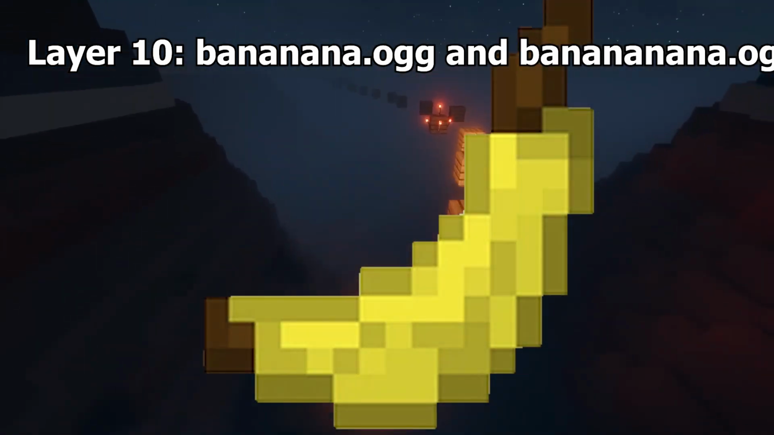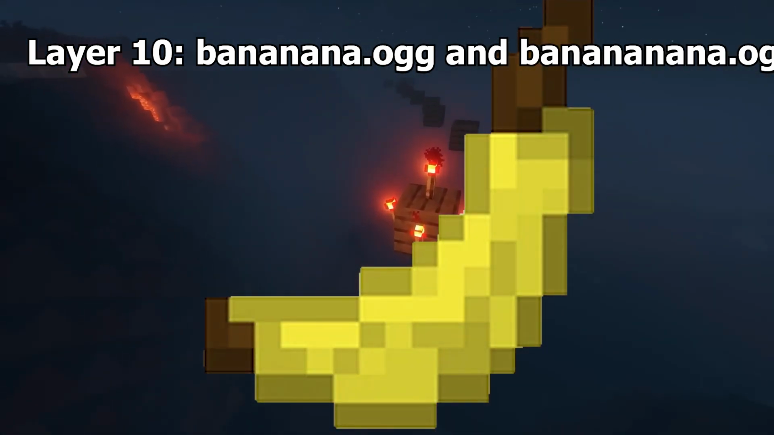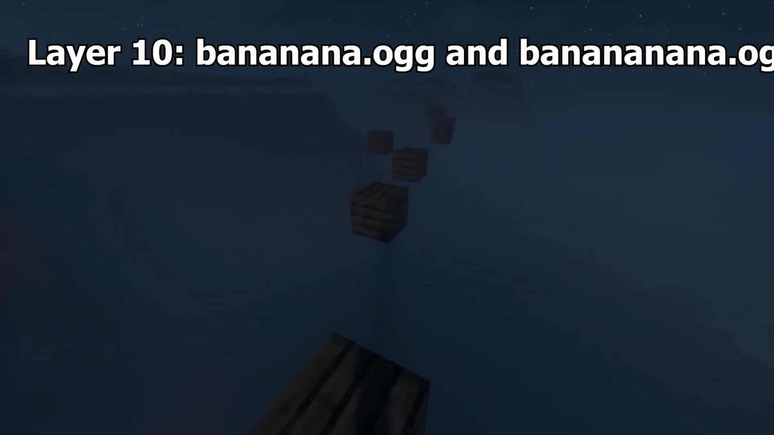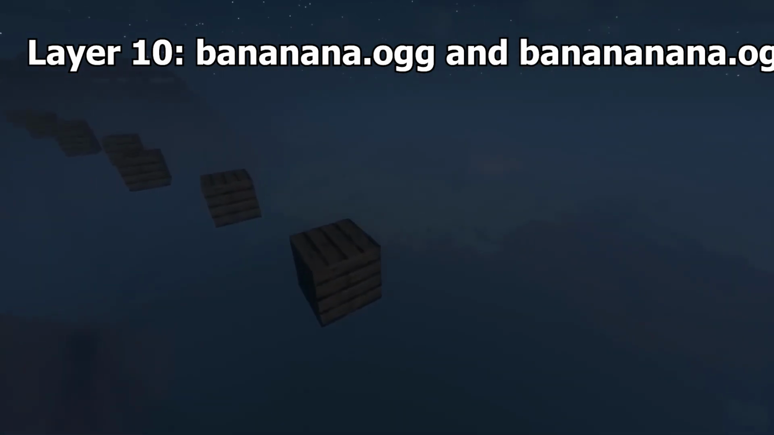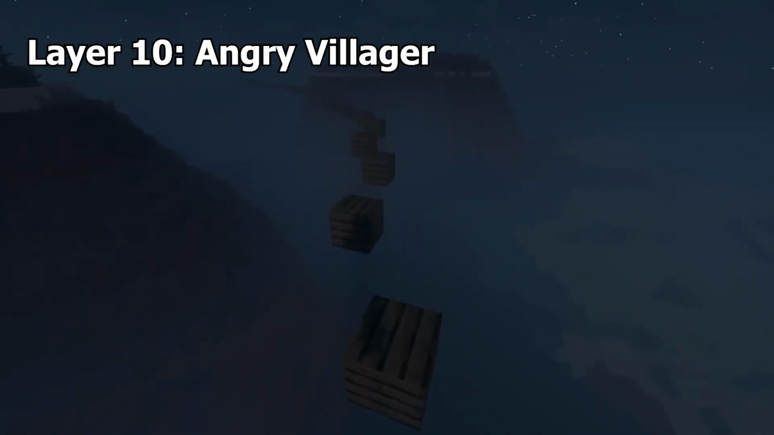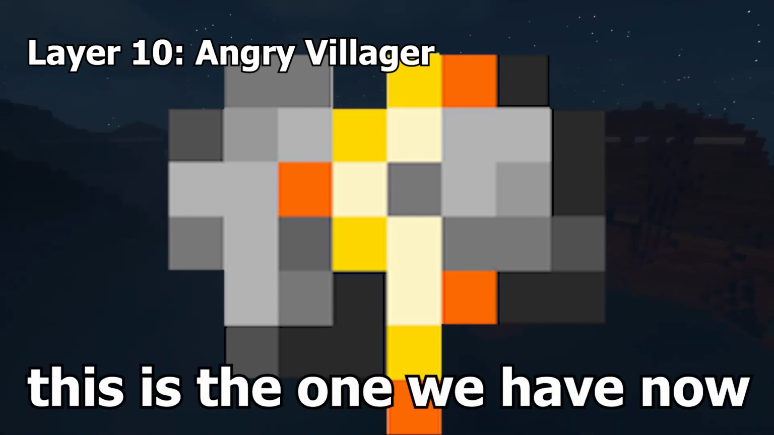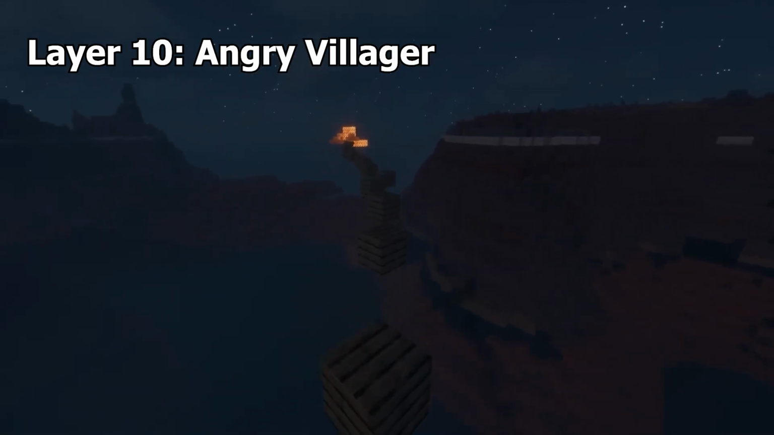bananana.ogg and banananana.ogg. The 2 hidden audio files both play the sound of someone saying Mojang in a high-pitched sing-song voice. They are a reference to the Sega boot-up sound. Angry Villager. This is an unused particle texture that was most likely intended to be used when you hit a villager. It would have popped up over a villager's head when they were angry with you.